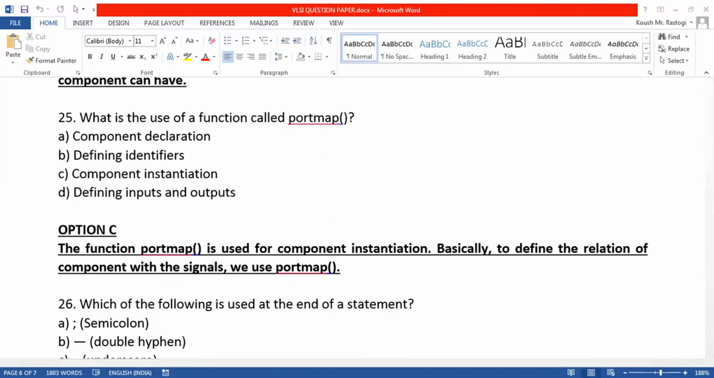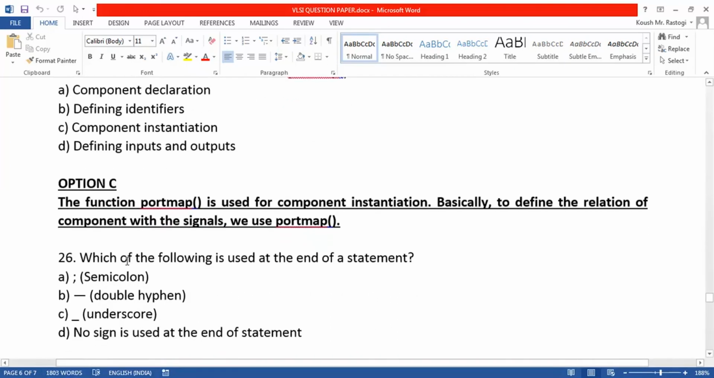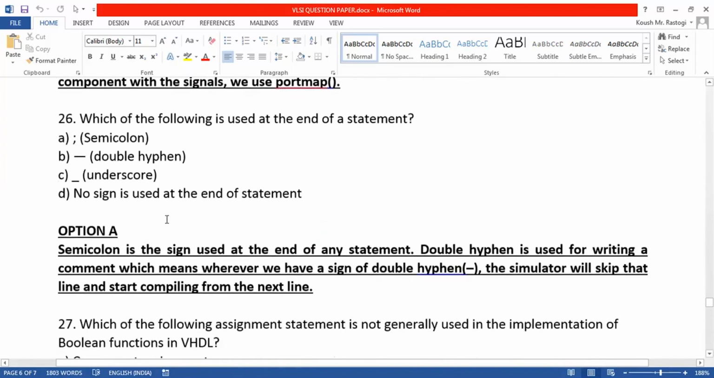Then we are asked which of the following is used at the end of a statement. Four options are given: semicolon, double hyphen, underscore and no sign. Obviously we use a semicolon at the end of a statement. Double hyphen is used for writing comments. So for commenting we use double hyphen, and the semicolon sign is used to end the statement.